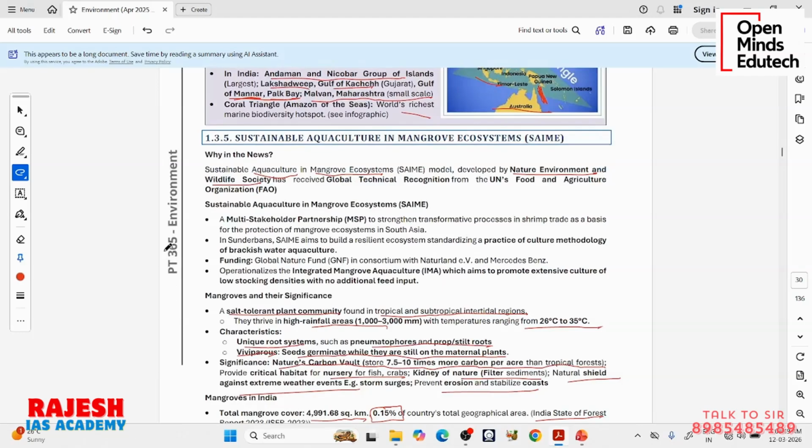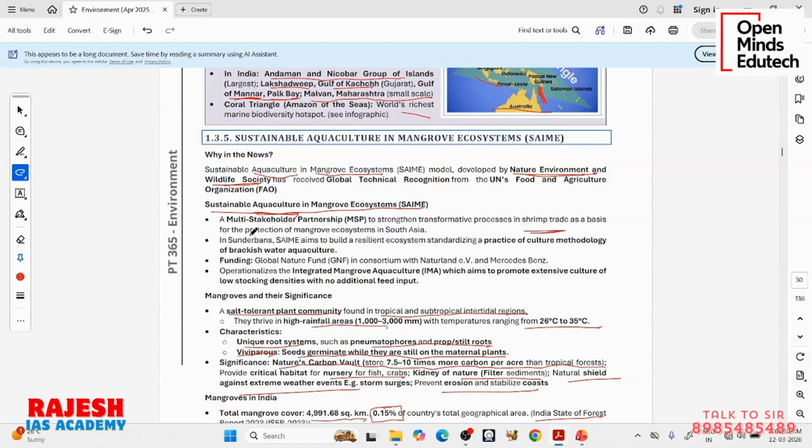So I told you once again, there is an NGO called Nature, Environment and Wildlife Society. It is developing a method called Sustainable Aquaculture and Mangrove Ecosystems. Now you know what mangroves are. In these mangroves, they are promoting aquaculture. Okay, that means cultivation of fish, shrimps, etc. So they are promoting shrimp trade here.